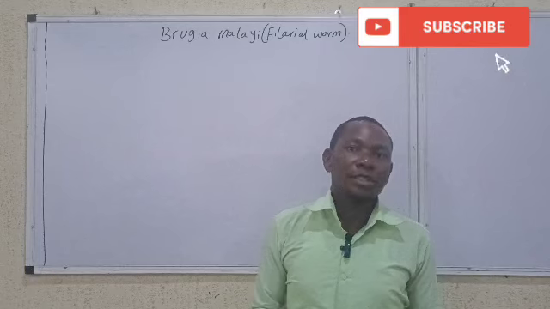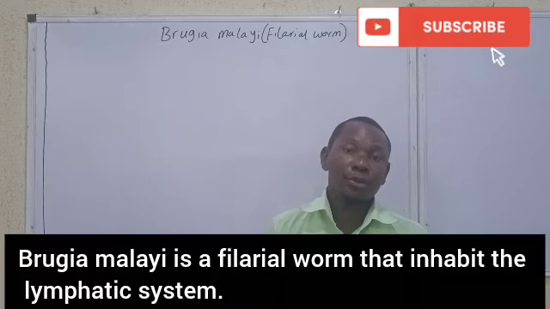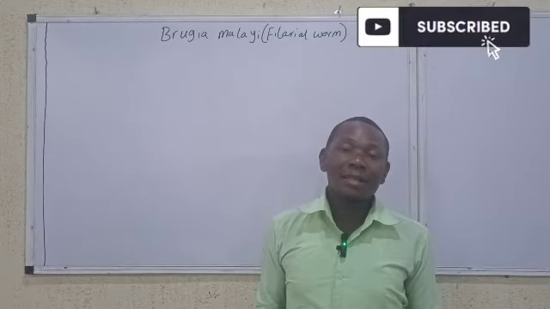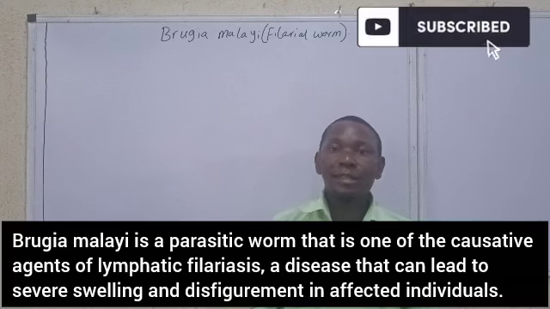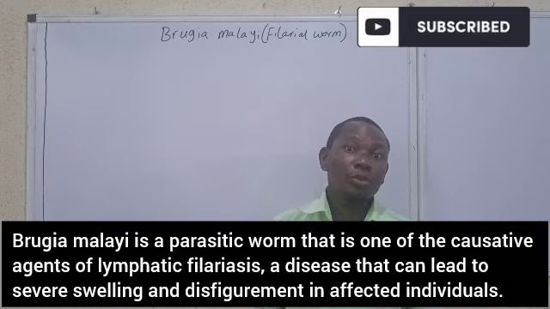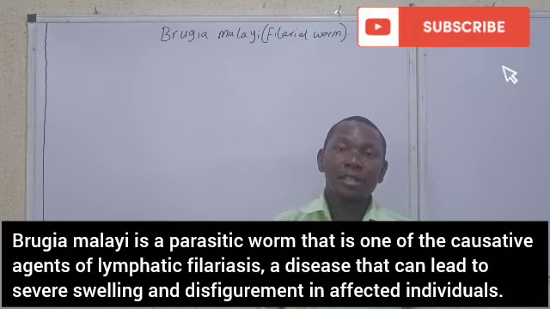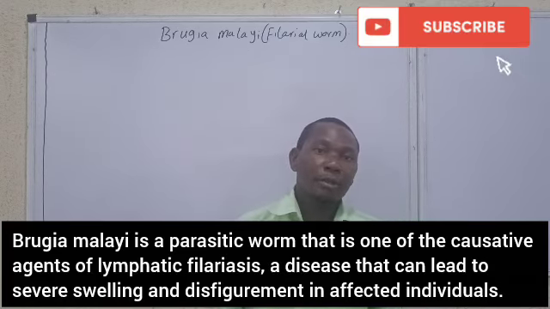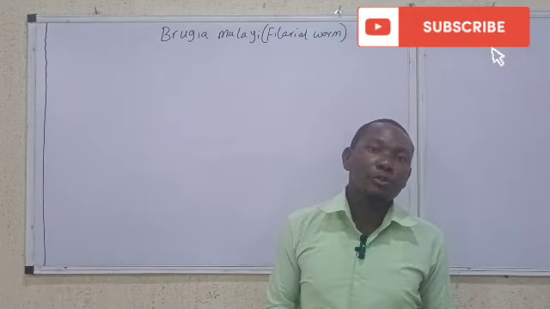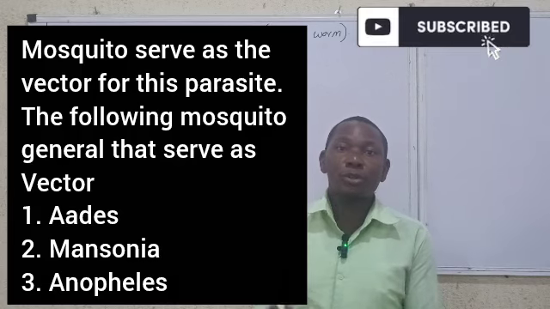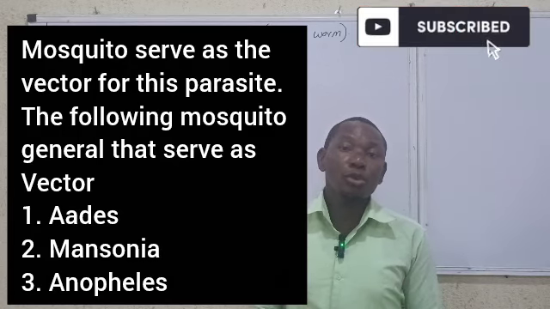Now, Brugia malayi is actually a filarial worm, which are nematodes that reside in the lymphatic system and cause disease. It is one of the causative organisms of the popular disease filariasis, or lymphatic filariasis. The vector for this organism is the mosquito.